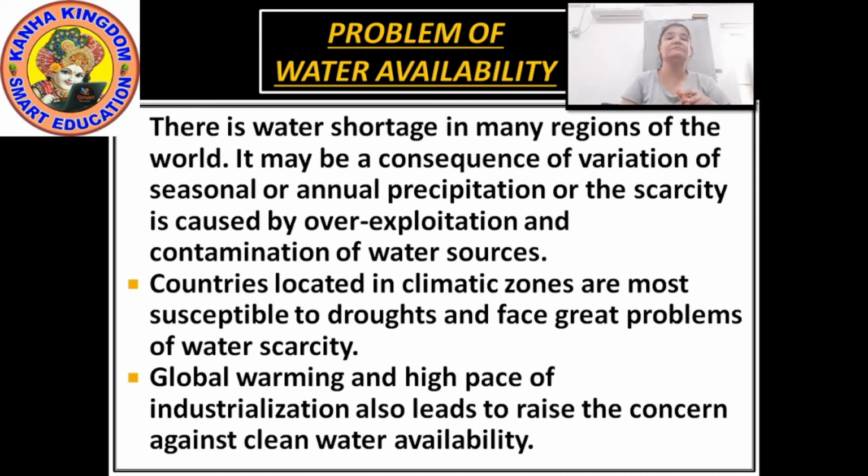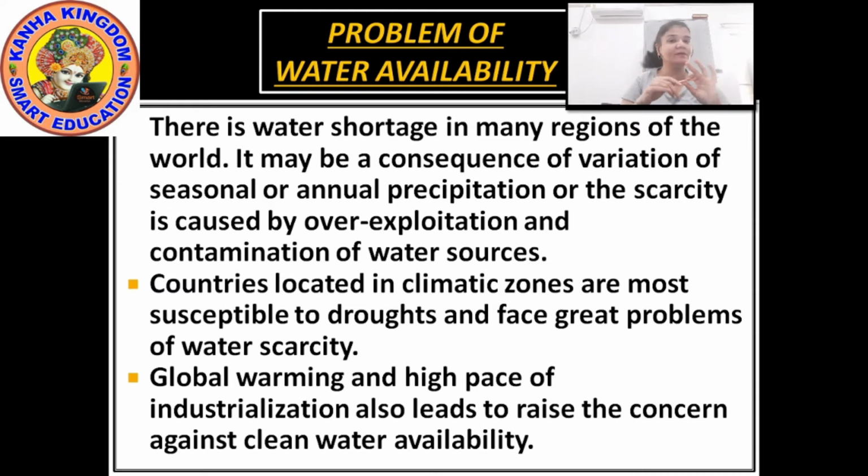Now there is water shortage in many regions of the world. It may be a consequence of variation of season and annual precipitation, or the scarcity is caused by the over exploitation or contamination of the water resources. The first reason of water scarcity I have told you is that the country is located in certain climatic zones.